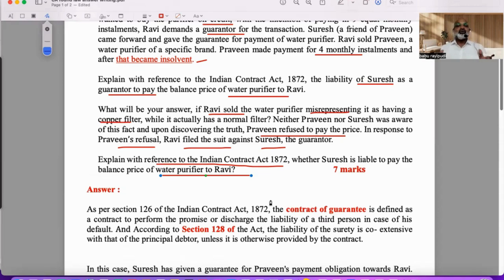I'm not saying you have to copy and paste the answer which I'm giving you right now. You don't have to copy it, but you need to have a specific idea of what exactly the pattern, the style and the approach of the answer is. That is very, very important.